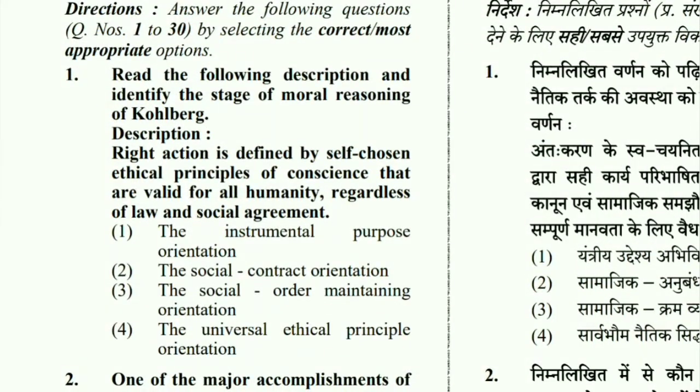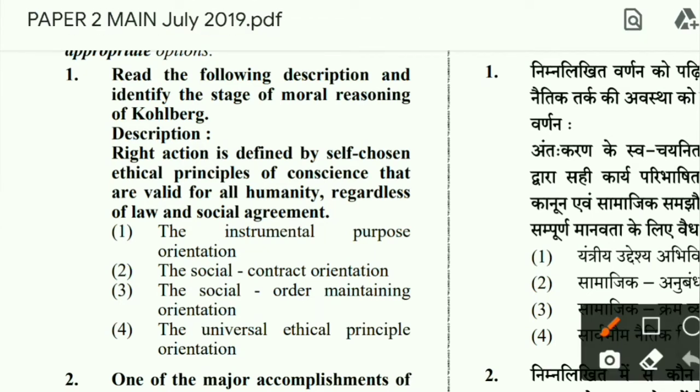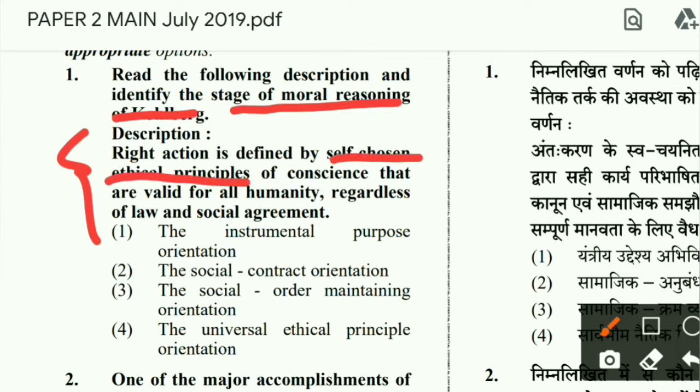Question number 1: read the following description and identify the stage of moral reasoning of Kohlberg. We have to identify which stage of moral development out of those 6 stages of Kohlberg this is. The description says right action is defined by self-chosen ethical principles of conscience that are valid for all humanity regardless of law and social agreement.